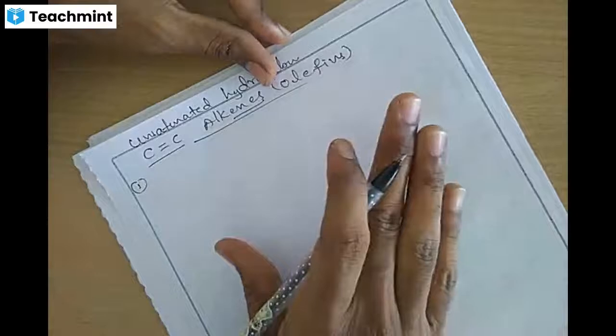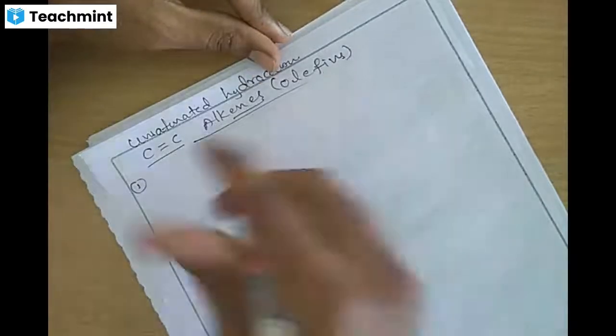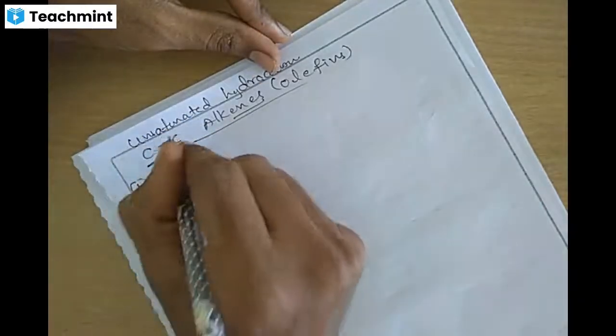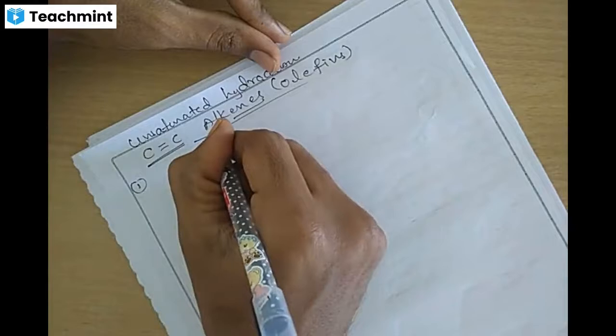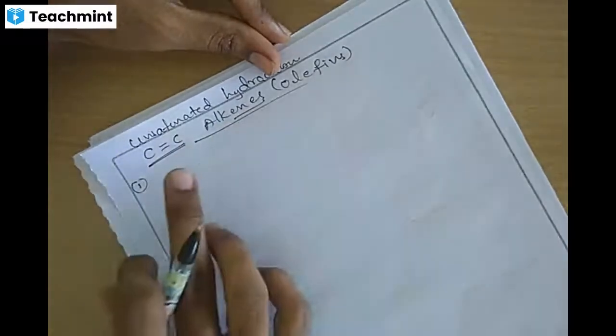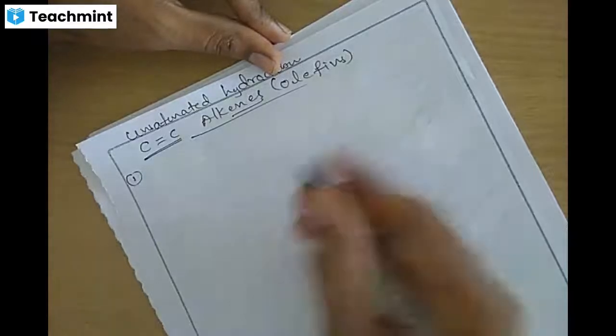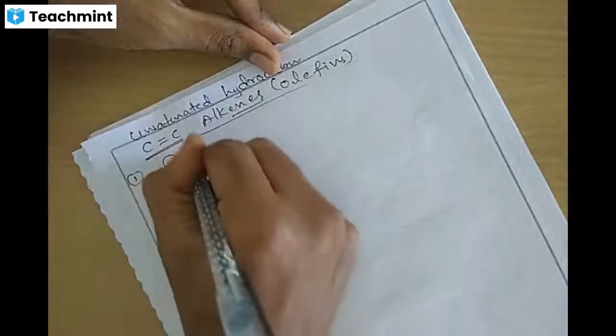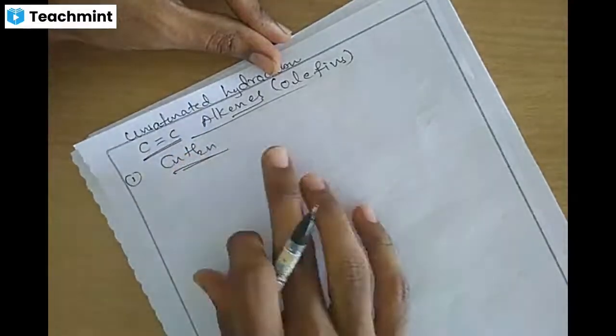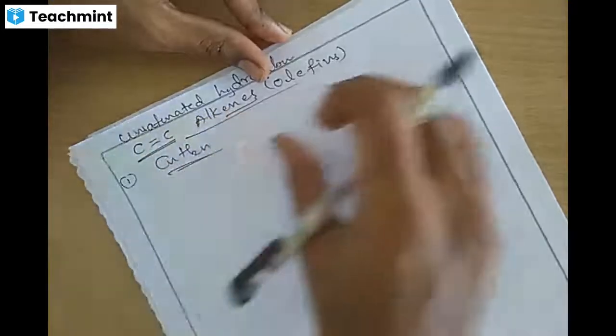Alkenes are unsaturated hydrocarbons having a carbon-carbon double bond. Alkenes form a homologous series with the general formula CnH2n.